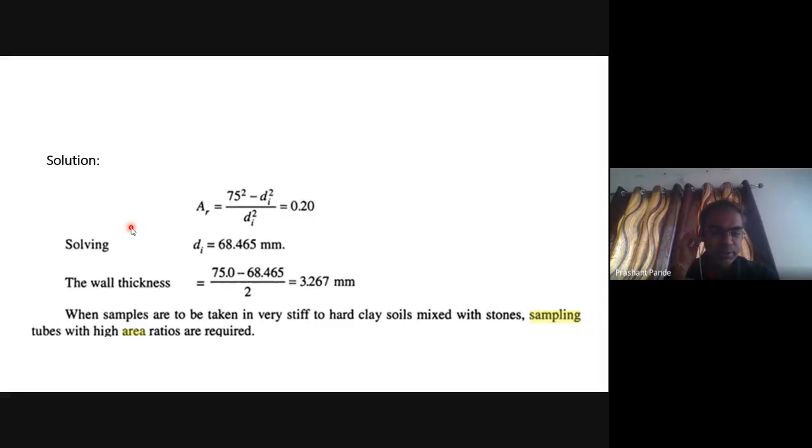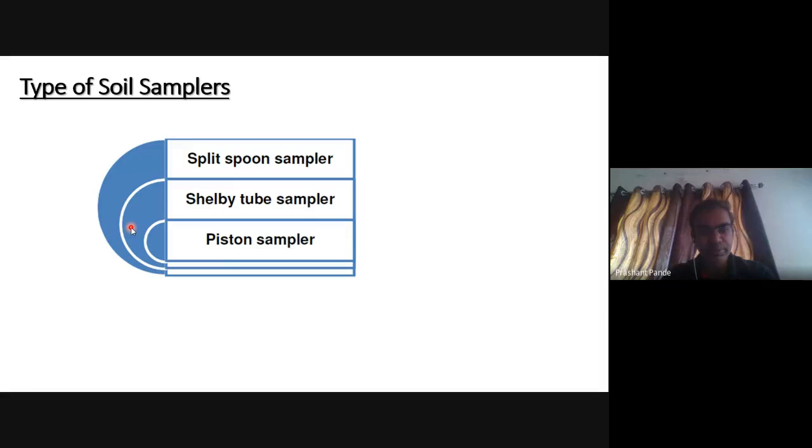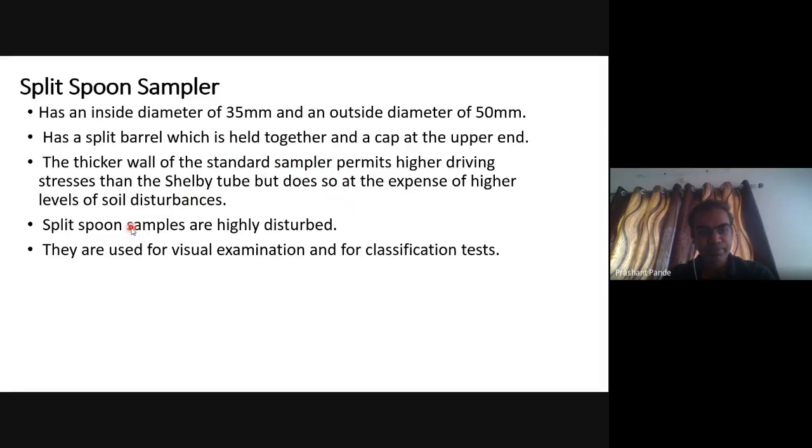When samples are to be taken in very stiff to hard clay soil mixed with stones, sampling tubes with high area ratios are required. These are the types of samplers: split spoon sampler, Shelby sampler, piston sampler. First we'll see the split spoon sampler, which is a very important sampler also used in the standard penetration test. It has an inside diameter of 35 mm and an outside diameter of 50 mm, and has a split barrel which is held together by a cap at the upper end.